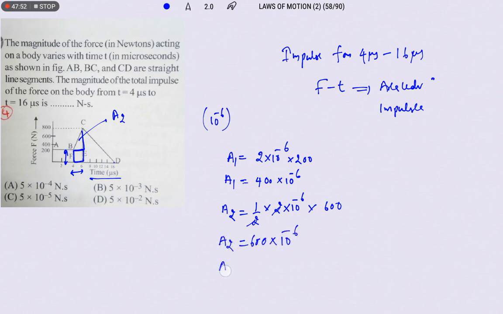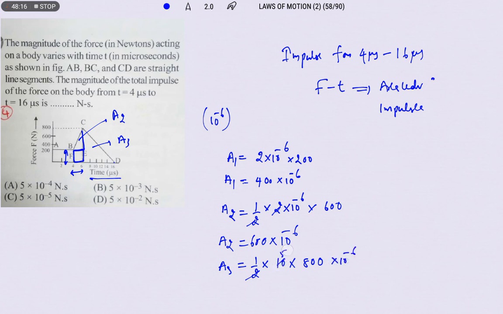Next area 3. So area 3, this will be this remaining area. So half into base. So base 6 to 16, that will be 10, and height will be 800. So 10 into 10 power of minus 6 is there.